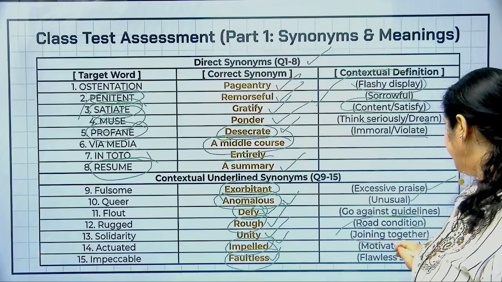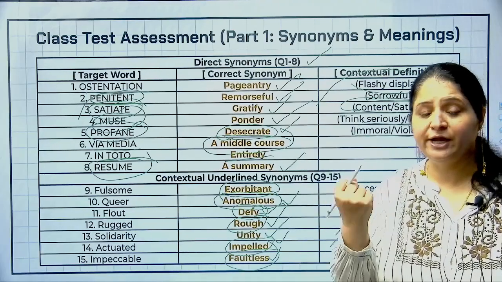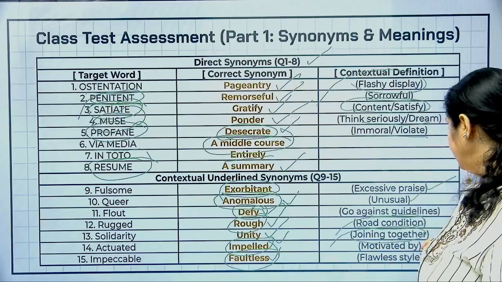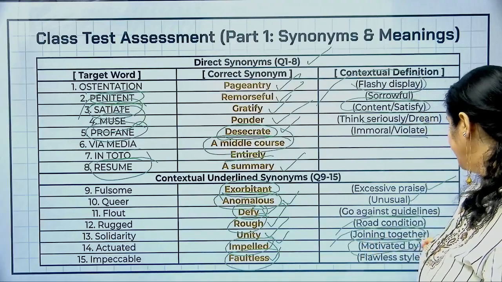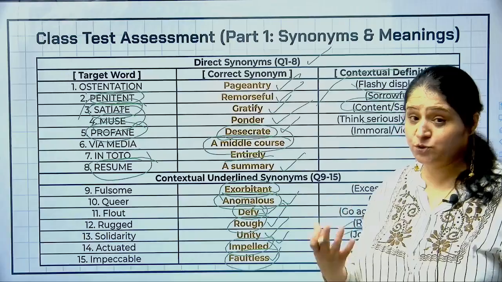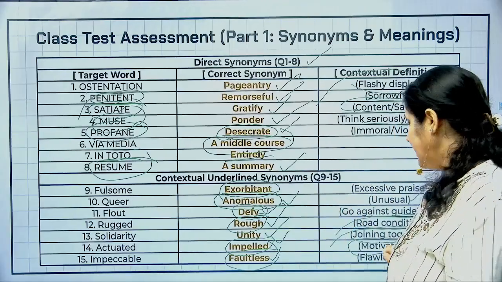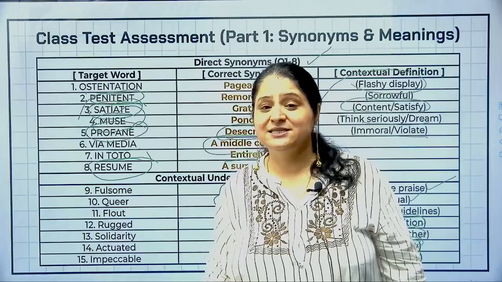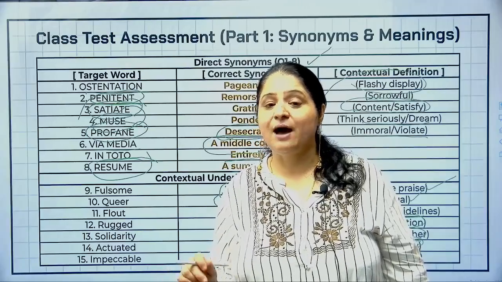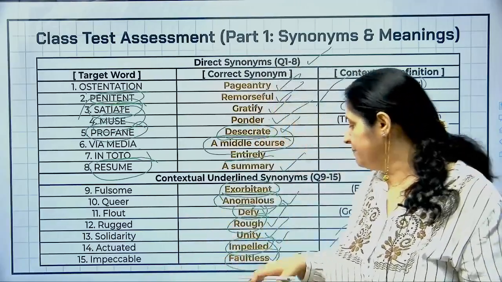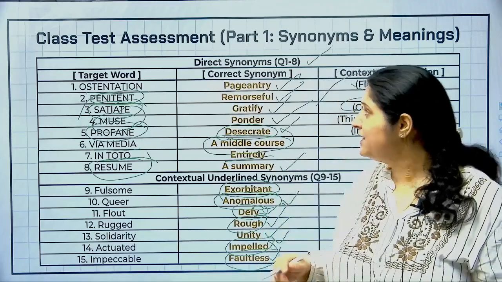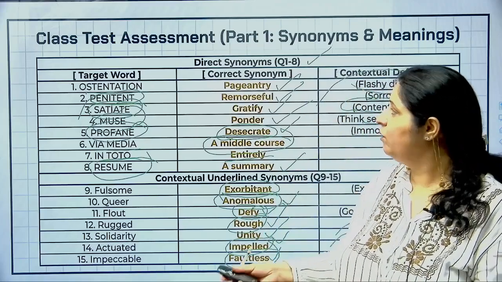All right, and solidarity मतलब when you join together, you show that unity, which we should always show. And the great statesman was actuated, he was motivated by. And as I said, impeccable का मतलब होता है flawless, blotless, speckless. ठीक है, तो आप इसमें impeccable भी लिख सकते हैं, आप इसमें faultless भी लिख सकते हैं, आप इसमें flawless भी लिख सकते हैं. Making sense? So let me go to the next slide now.